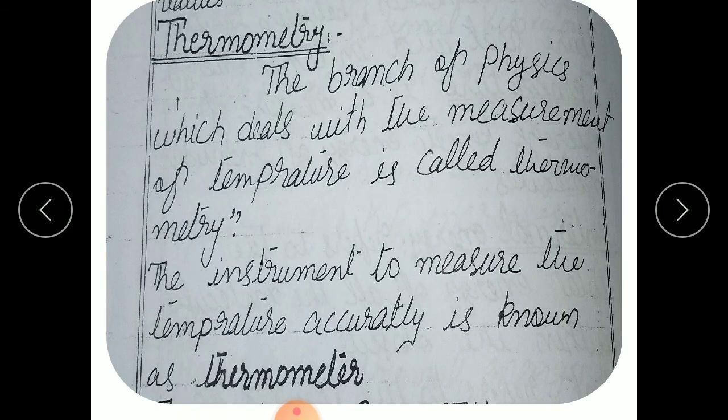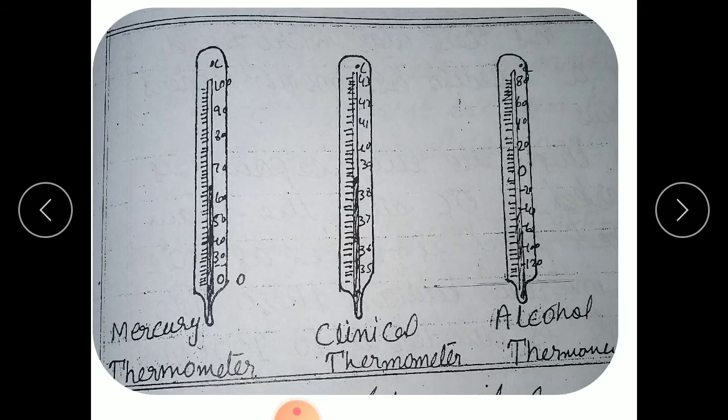Now, what is thermometry? It is a branch of physics which deals with the measurement of temperature, and the instrument used to measure temperature is known as a thermometer. We have different types of thermometers, using two types of liquids: alcohol and mercury, because these two liquids expand on heating and are non-sticky. Mercury thermometers are used in our homes, clinical thermometers in hospitals, and we can also use clinical thermometers at home. Alcohol thermometers are used for laboratory purposes.